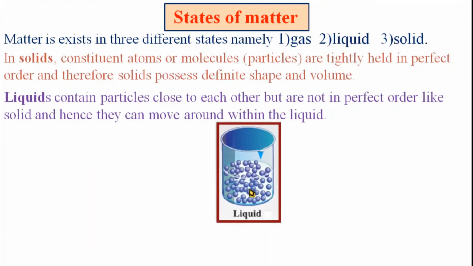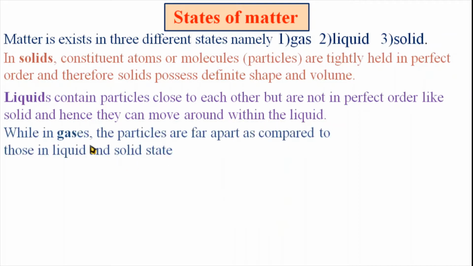Like this, these are liquid molecules and they are not perfectly arranged. That means they have intermolecular attraction between them, but the order is not perfect. Therefore, the liquid has a definite volume but not a shape, because a liquid acquires the shape of its container. Here, this liquid acquires the shape of this beaker.